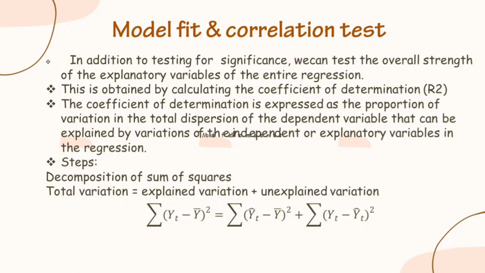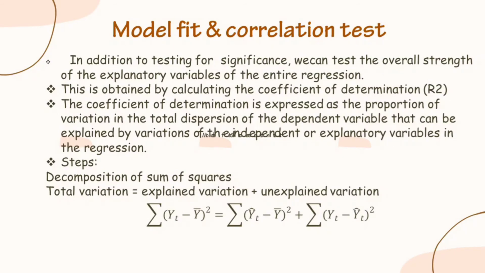Model fit and correlation test. In addition to testing for significance, we can test the overall strength of the explanatory variables of the entire regression. This is obtained by calculating the coefficient of determination, or R squared.